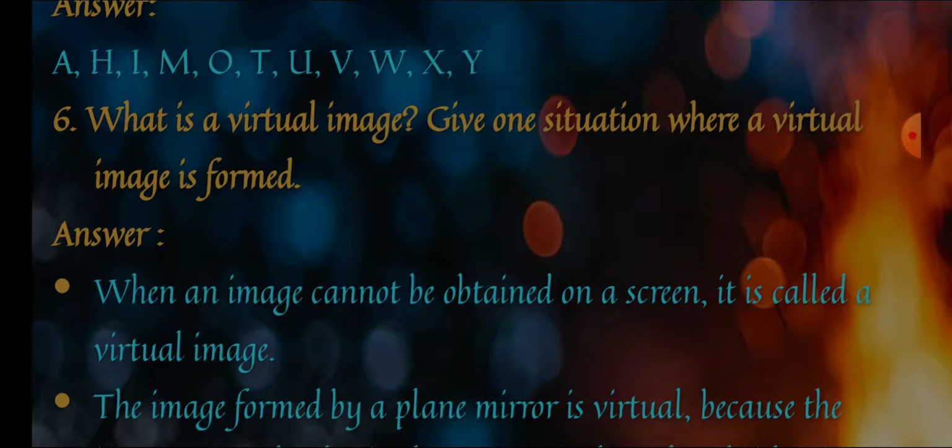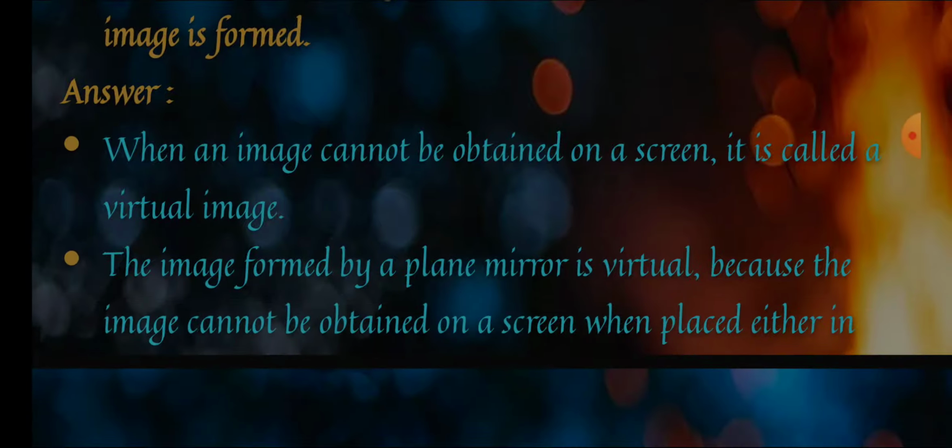If it is just written give examples, then you can just write the names of the mirrors and lenses, that are plane mirror, convex mirror and concave lens. But over here it is written give one situation, so we have to take just one example and explain it. The image that cannot be captured on the screen is known as a virtual image.